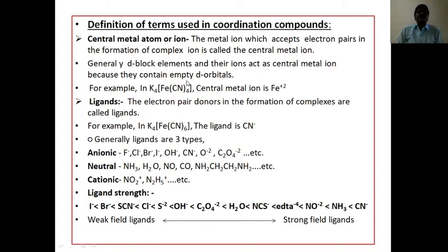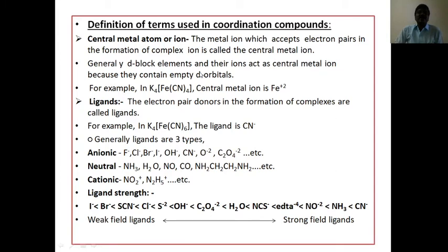Next, definition of terms used in coordination compounds. There are different terms used in coordination compounds. First one, central metal atom or ion. The metal ion which accepts the electron pairs in the formation of a complex ion is called the central metal ion.